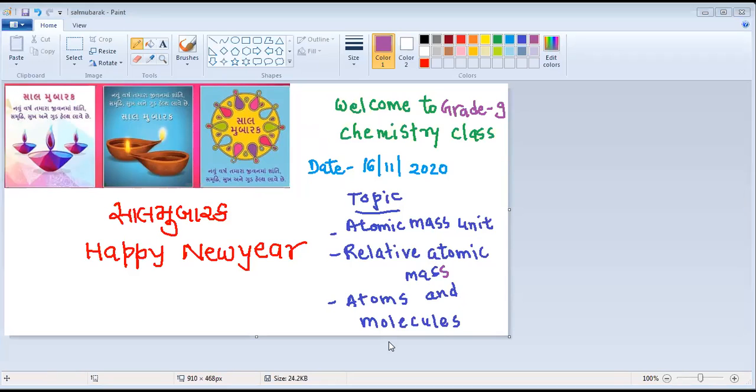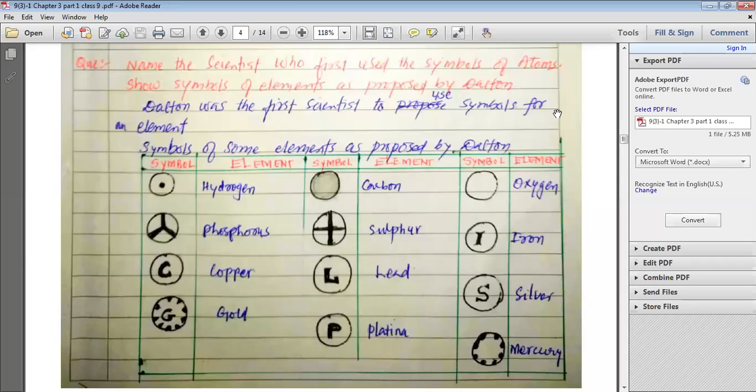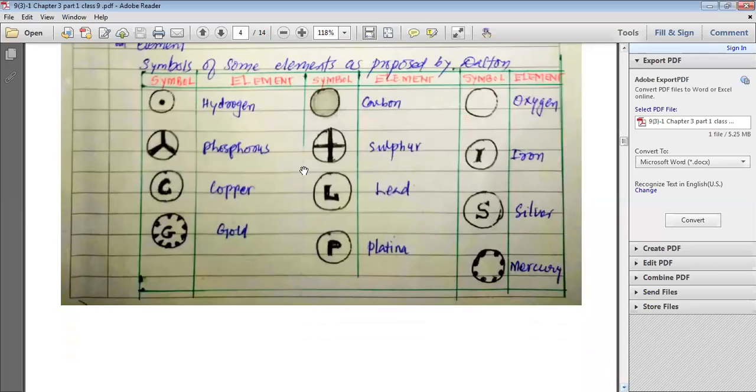To begin the class, let us revise what we have studied in the previous class, my dear students. In the previous class, we studied about the symbols of the various elements. We have studied that Dalton was the first scientist who suggested the pictorial symbols, and you can see on your screen that there are various pictorial symbols which were given by Dalton.